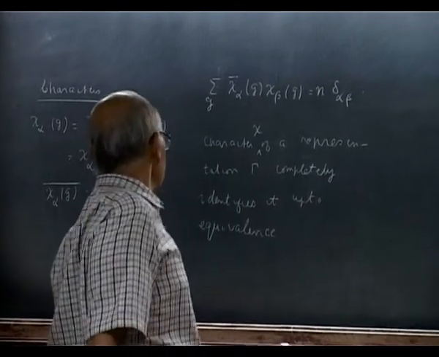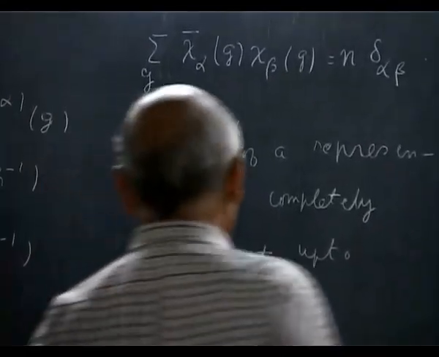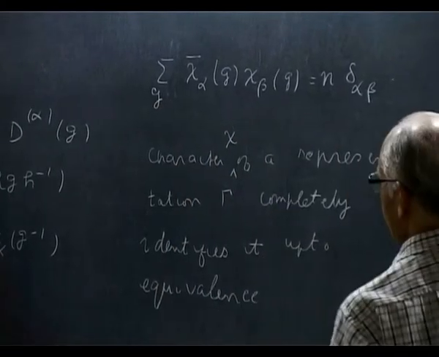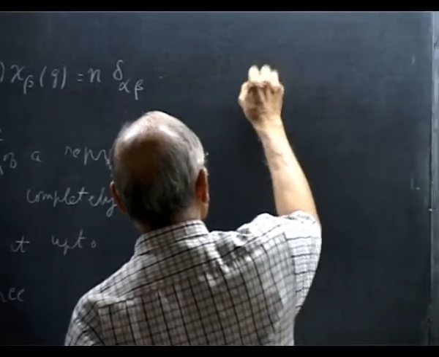Okay. Now today, I also started discussing a particular representation of a finite group, namely the left regular representation.